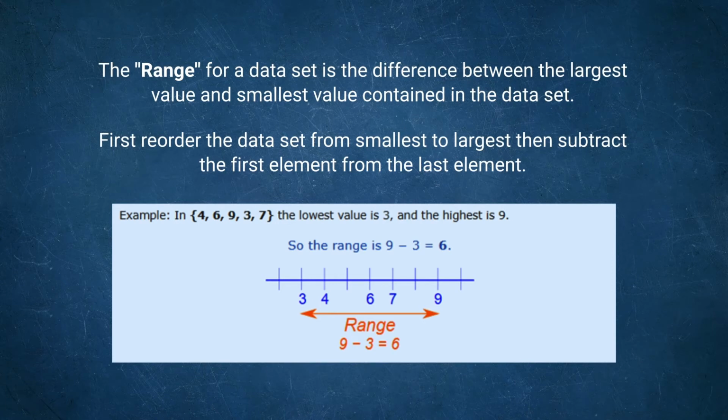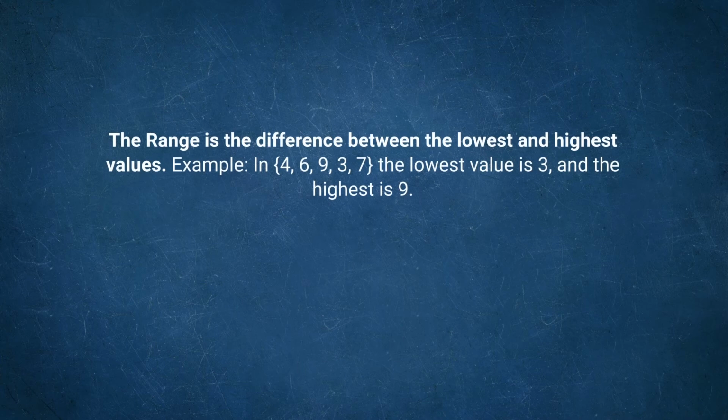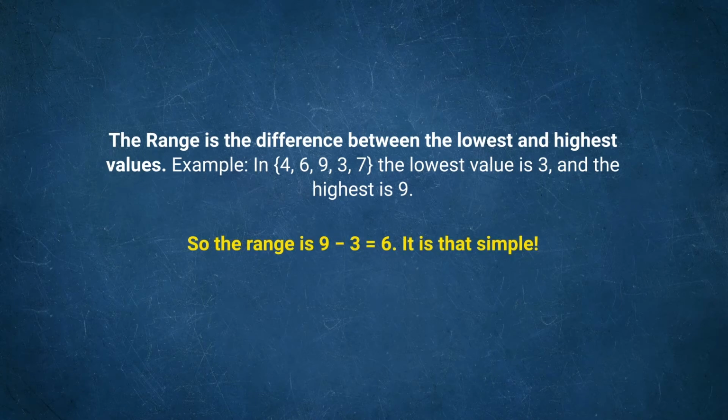We put them in order from smallest to largest: 3 comes first, then 4, 6, 7, and 9 at the last. The lowest number is 3 and the highest number is 9. So the range is higher minus lower, that is 6.